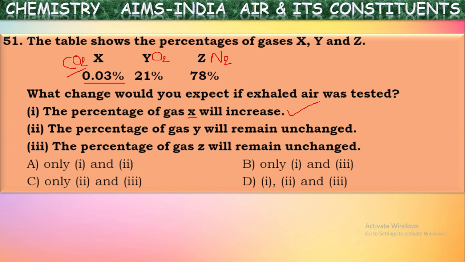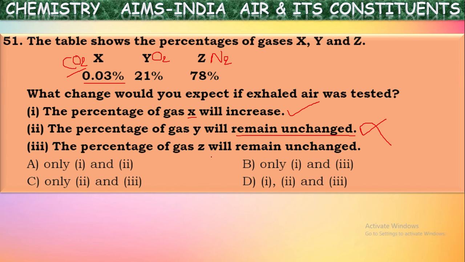That is correct. So, the percentage of gas Y will remain unchanged. Oxygen will be reduced because Y here represents oxygen. When you take in the gas, the oxygen content will be absorbed by the human body in the respiration process. So the percentage of Y will be decreased, but it is mentioned here that it remains unchanged. That is incorrect.